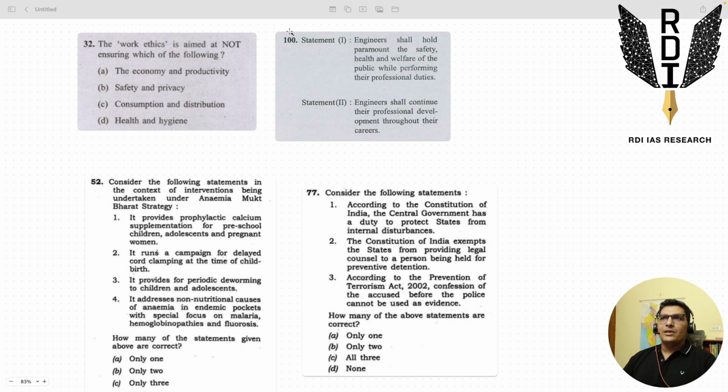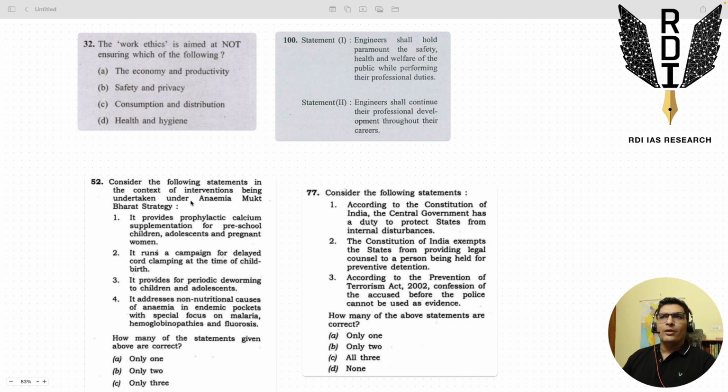A very similar question was asked in another year of engineering service. Just look at the first statement. It says engineers shall hold paramount the safety, health, and welfare of the public, right, while performing their professional duties. So it's an OLQ across whatever career you choose. These are basic, commonsensical things which you have to ensure, you have to take care of, right?